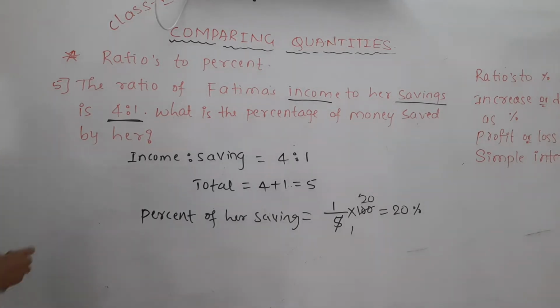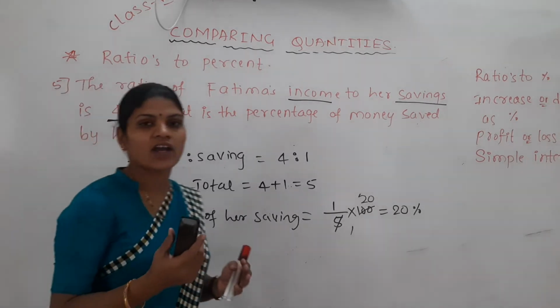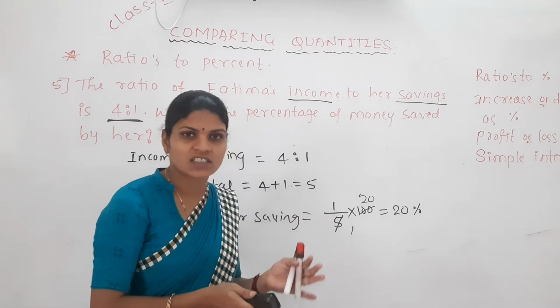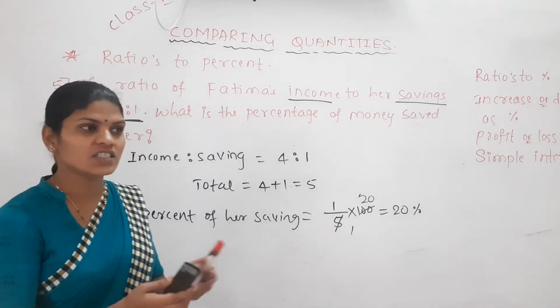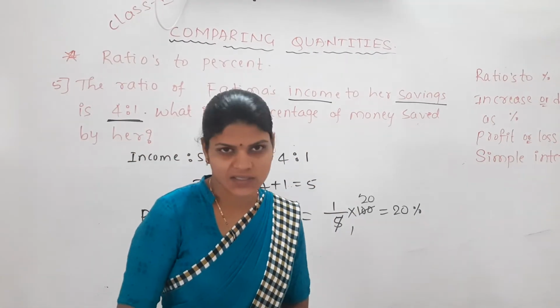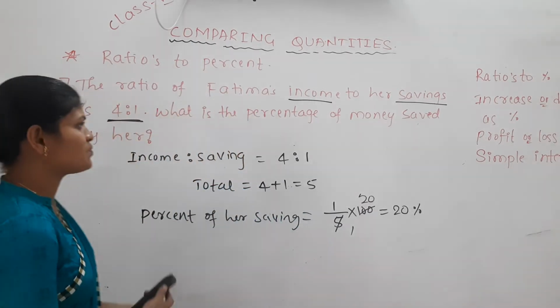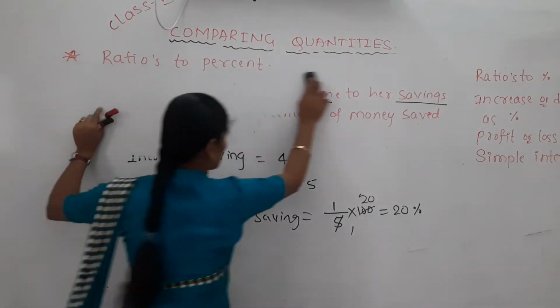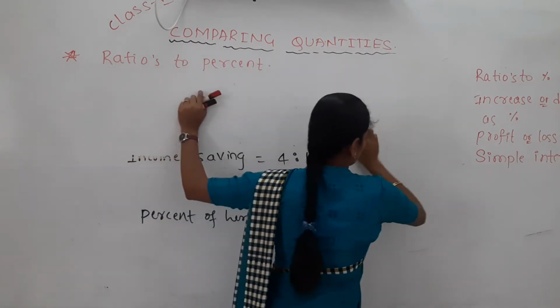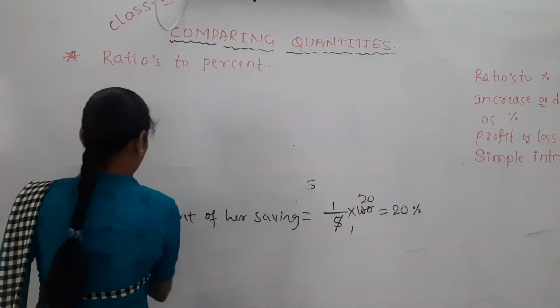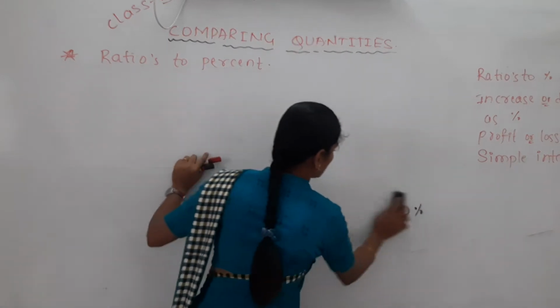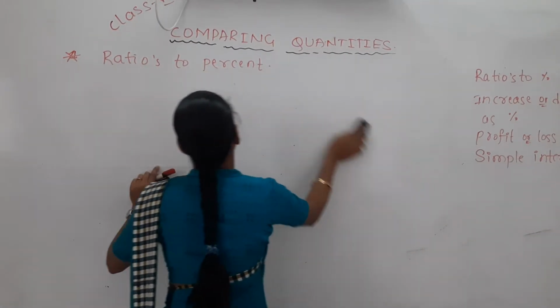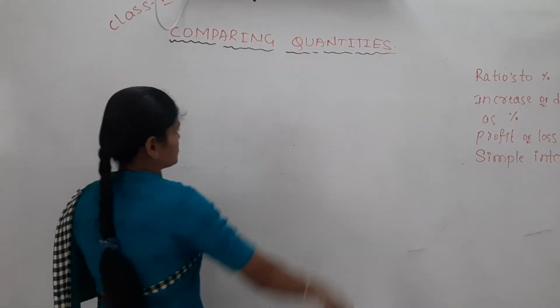Now we will take one more thing. How to find the increase of things in terms of percentage and the decrease of things in terms of percentage. What is meant by increase or decrease here? How to solve these types of problems? We will see now. Increase or decrease, we have to express as a percentage.